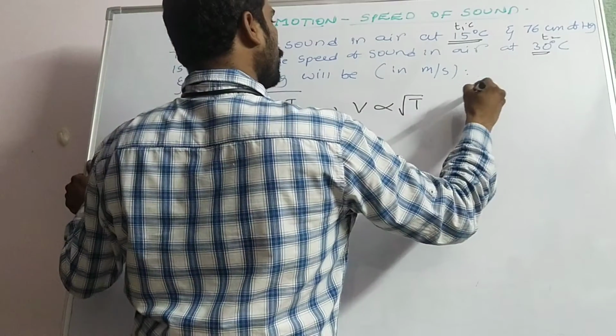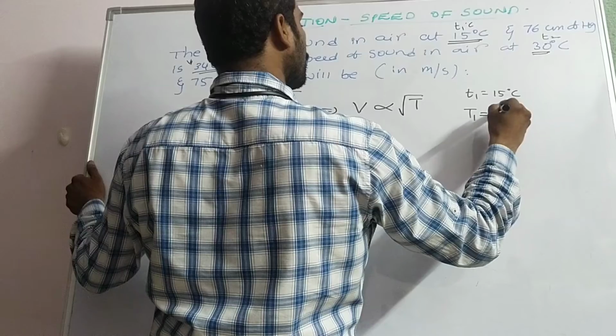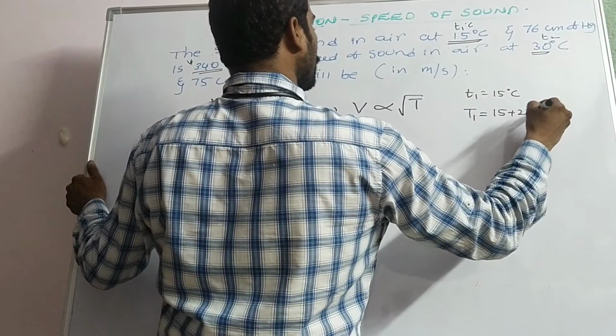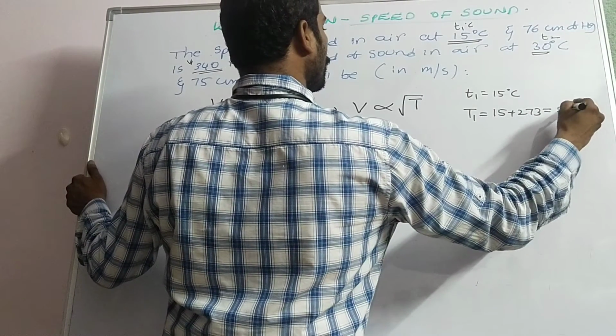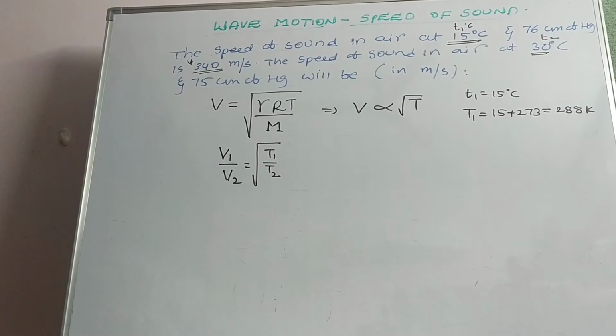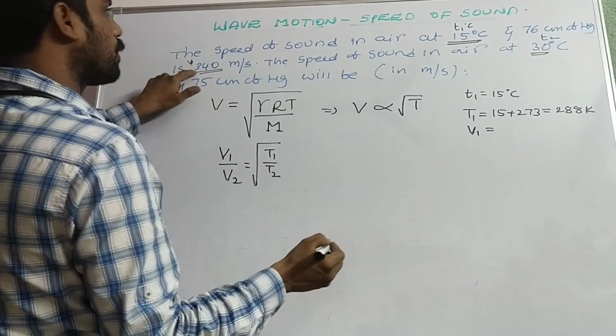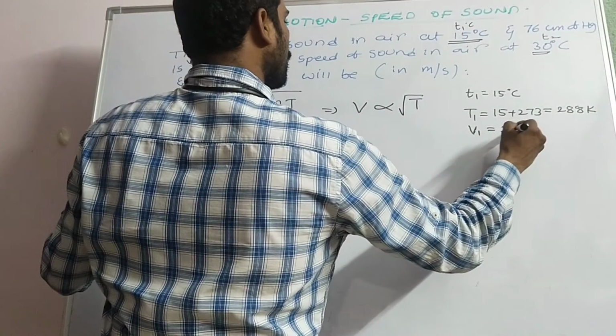Here we have T1 equal to 15 degrees Celsius. Then capital T1 is equal to 15 plus 273, that is equal to 288 Kelvin. At that particular situation, V1 is equal to 340 meter per second, which is given.